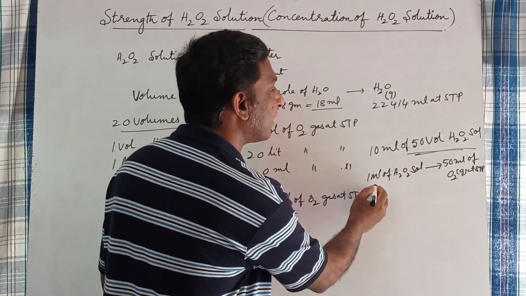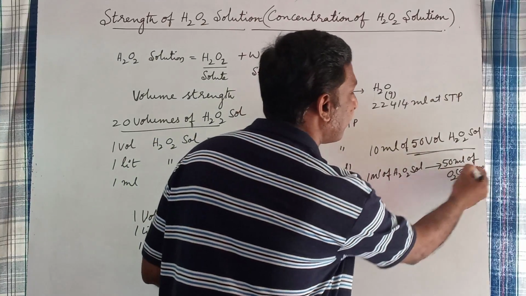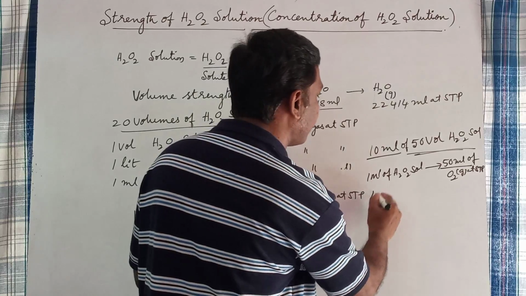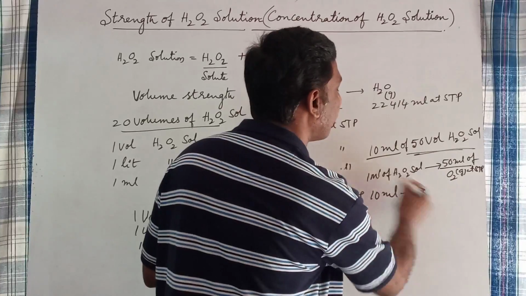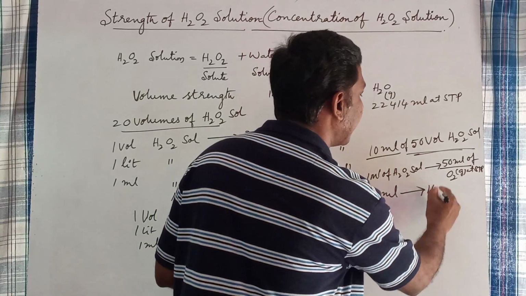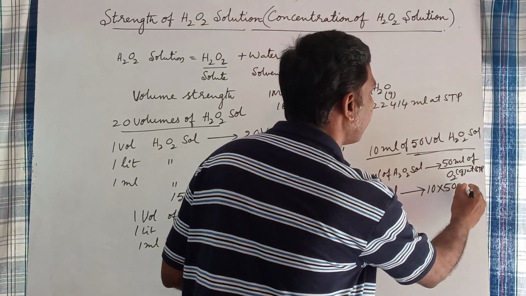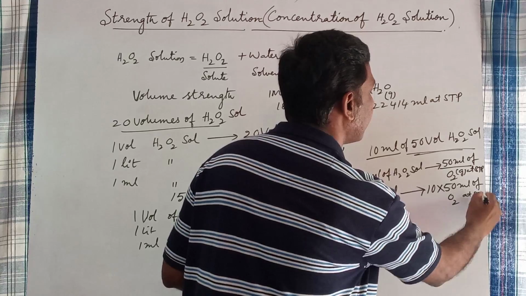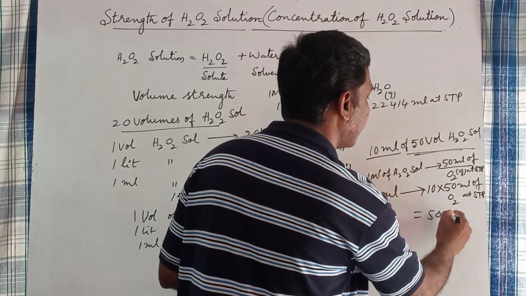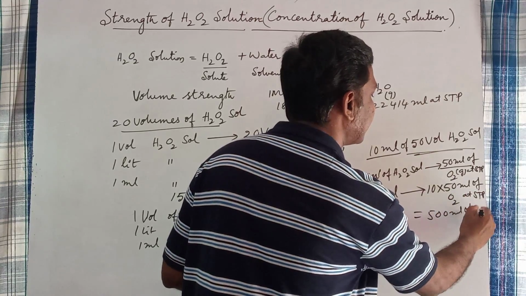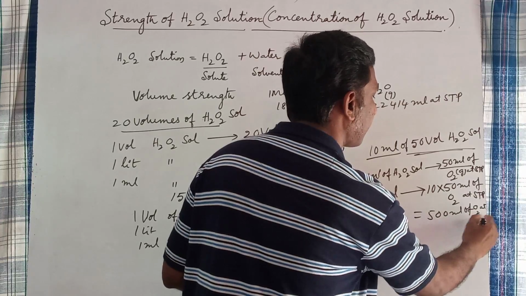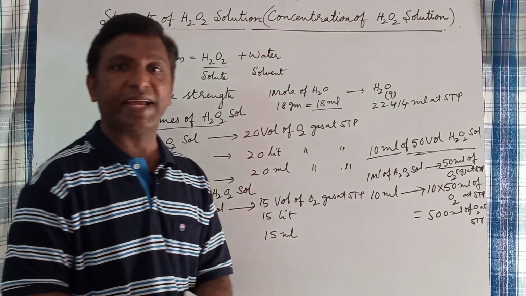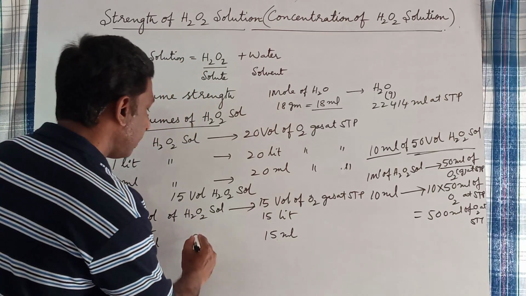So 1 ml of H2O2 solution produces 50 ml of oxygen gas at STP. 10 ml of H2O2 solution can produce 10 into 50 ml of O2 gas at STP. So this is nothing but 500 ml of O2 gas at STP, or half liter of oxygen gas at STP.